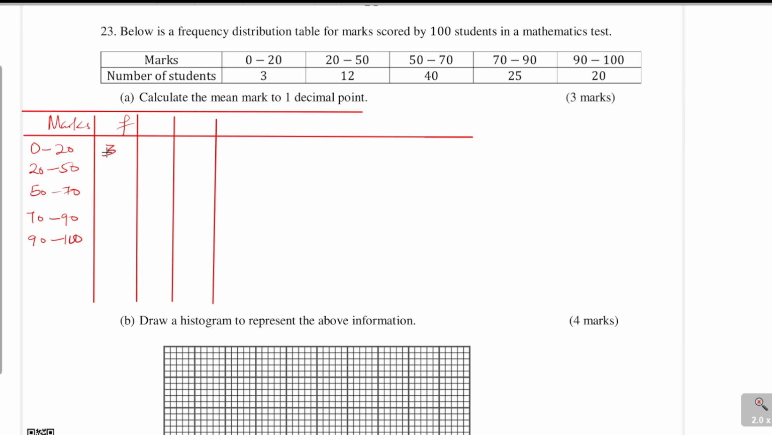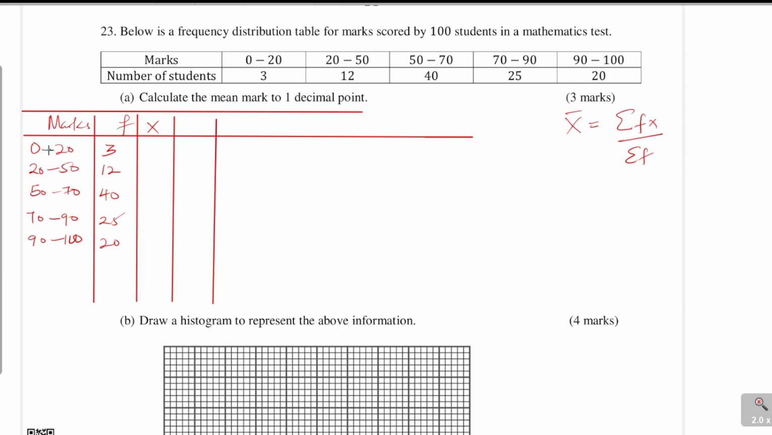So the frequencies are 3, 12, 40, 25, and this one is 20. For us to get the mean, remember how we calculate the mean? The mean is obtained by the summation of fx divided by the summation of f. So we need the column for fx. What is x? X is the midpoint of these marks.